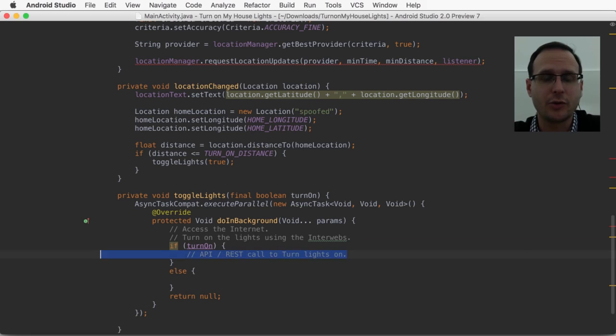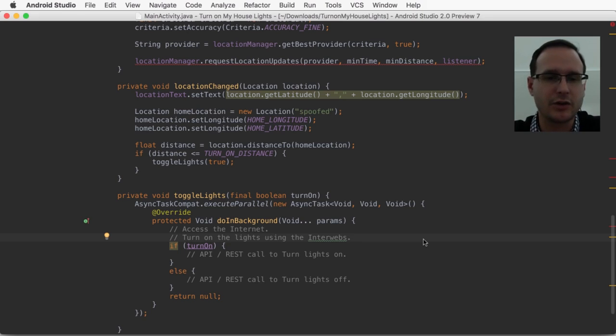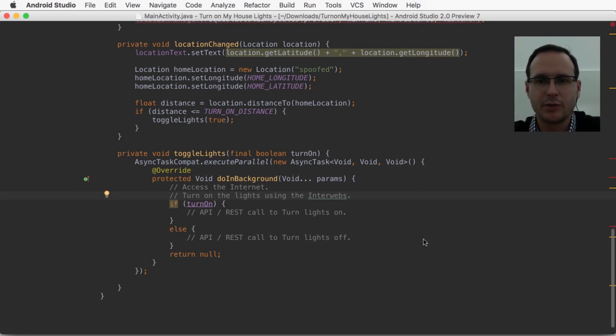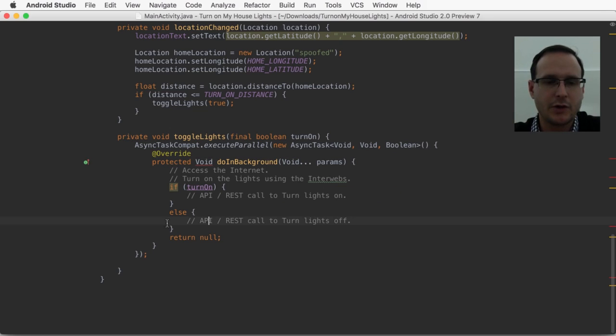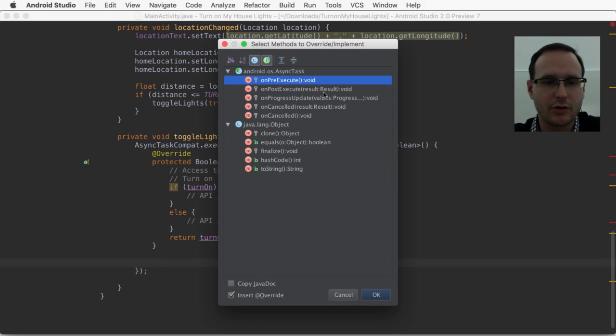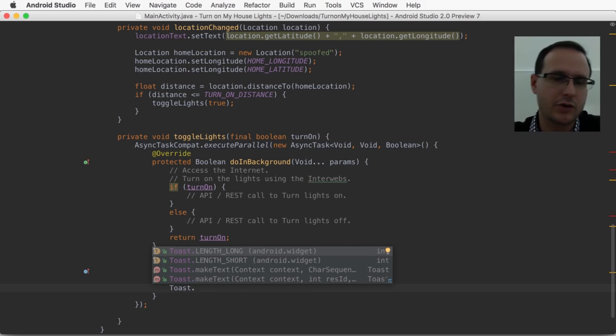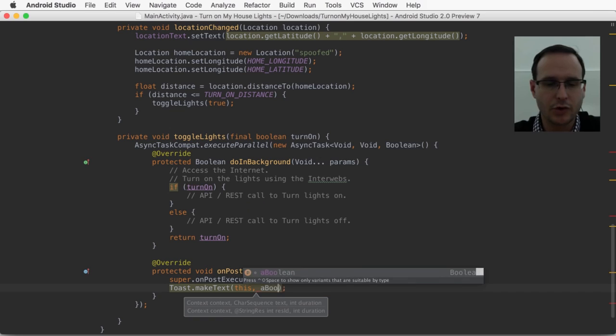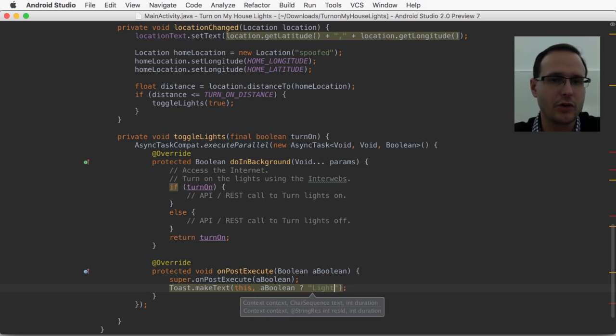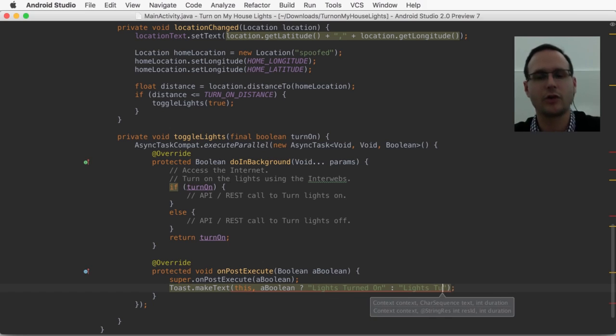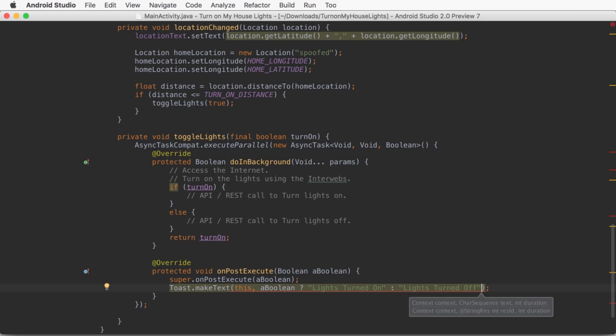I don't have an API or a REST call to make that happen, but let's have a look. We want to be able to have a way of finding out that this is actually happening. Why don't we return a Boolean? Alright, so now we're going to get a return from the background task telling us whether we've turned the lights on or off. We're going to want to override onPostExecute, which is what gets called once the background task has finished. And here we get the Boolean returned to us. And we'll use a toast here because this is now synchronized to the UI thread. So the onPostExecute is synchronized to your UI thread, so we can do things like this.